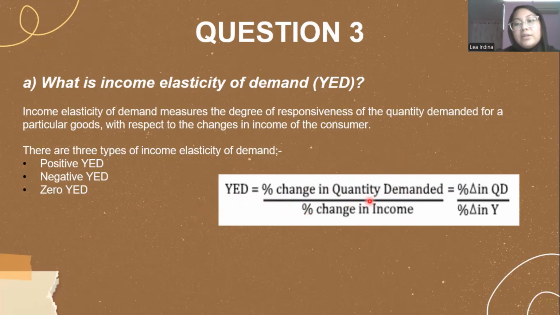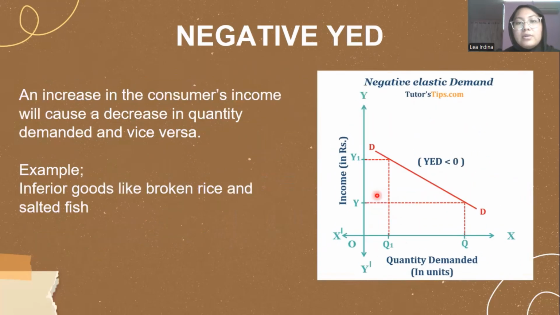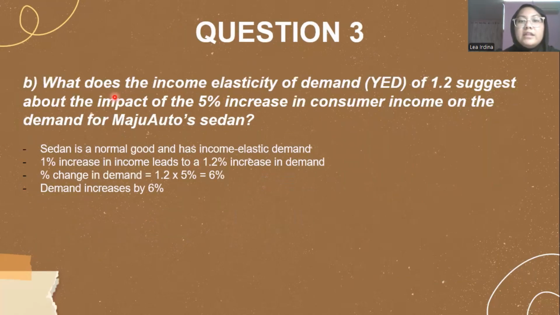In the question, the income elasticity of demand is 1.2 and the consumer income increase is 5%. So 1.2 times 5% equals 6%. This concludes that because the income has increased, the demand will also increase by 6%. And that is all from me. Thank you.